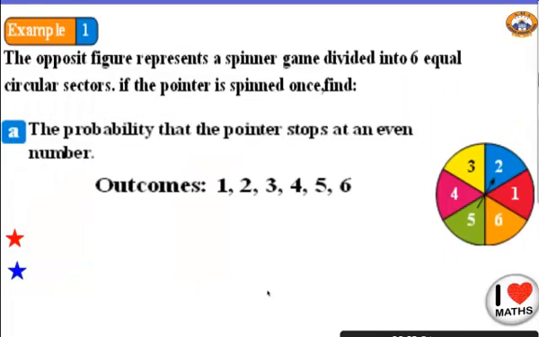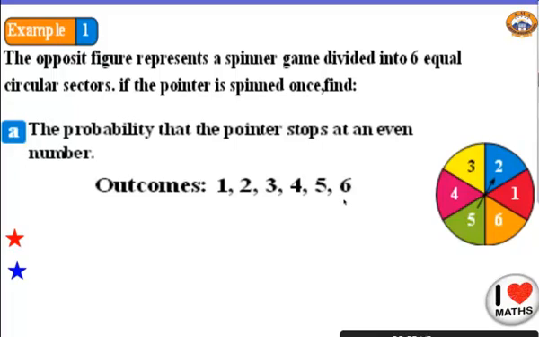Our first example. Here I have a dart, and it's divided into 6 equal parts, and I have a pointer, and the pointer will spin to stop pointing to any number. So if I ask you about the probability of the pointer stopping at an even number, how can I calculate this? First, I have to list my outcomes. How many outcomes do I have? What is my total? I have 6 parts, so my total is 6. My total I will always write in the denominator.